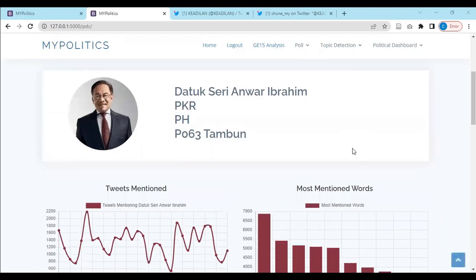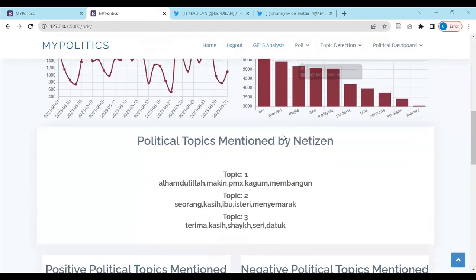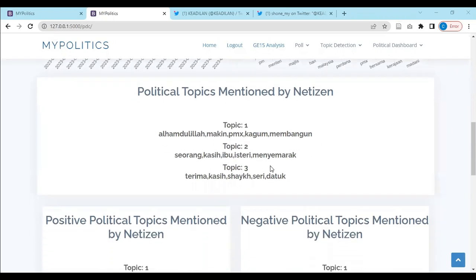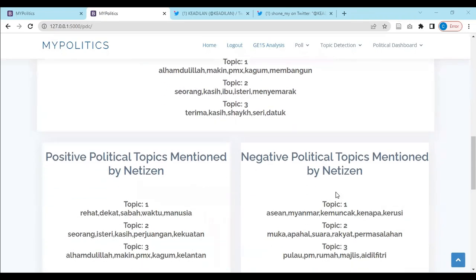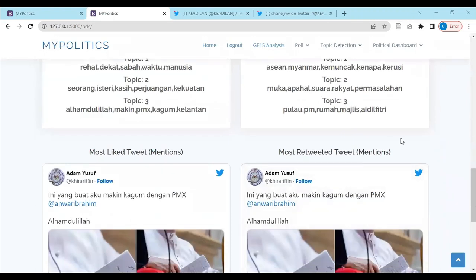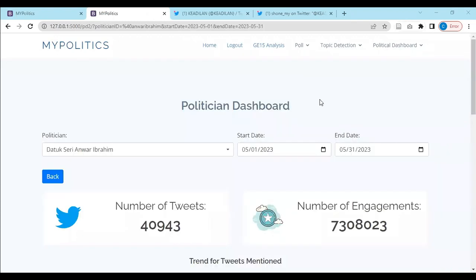So similarly, they are able to see the general information right here, as well as the general political topics mentioned by netizens, as well as the positive and negative opinions mentioning the politician. In this case, it is Dato Sri Anwar Ibrahim. And we can also see the popular tweets mentioning Dato Sri Anwar Ibrahim right here. Next, we can also see the quantitative analysis based on the tweets mentioning Dato Sri Anwar Ibrahim.